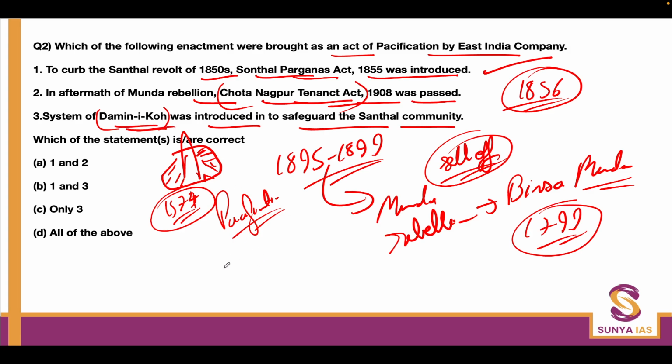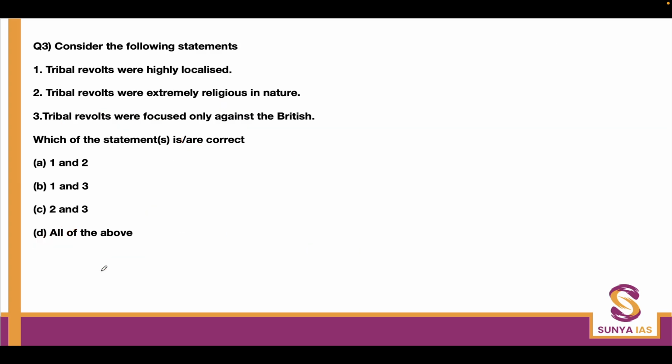Later on, when the Britishers came, they didn't follow these commandments which the Mughal system had evolved, and went on aggressively to convert the forest land into farmland, and that led to a huge amount of crisis and violence from the side of the tribals. Ultimately the Britishers also had to fall back on the whole concept of Damin-i-Koh and devise it so that the Santhal community could be protected, and also to make sure that more skirmishes did not happen between the people who were supported by the Britishers and the Santhal community on the other side. So for this question, all the statements are correct: 1, 2, and 3. Consider the following statement.